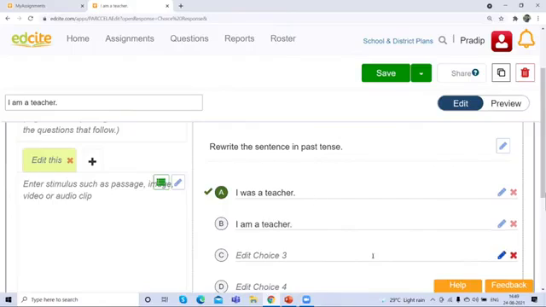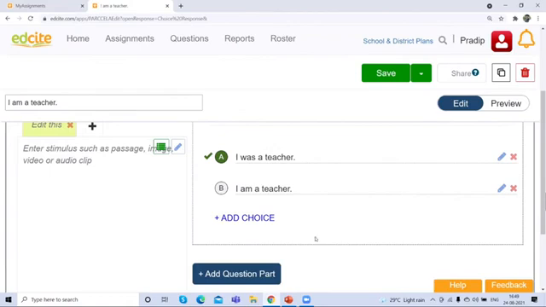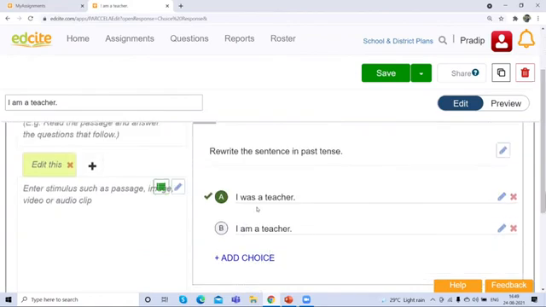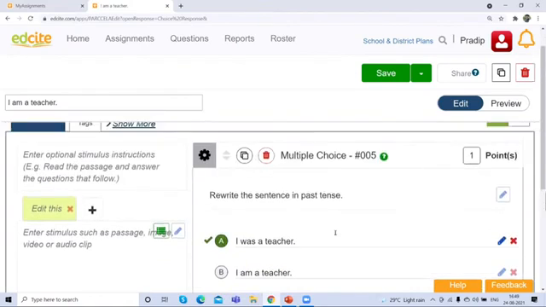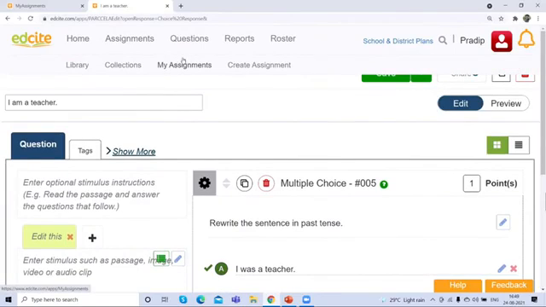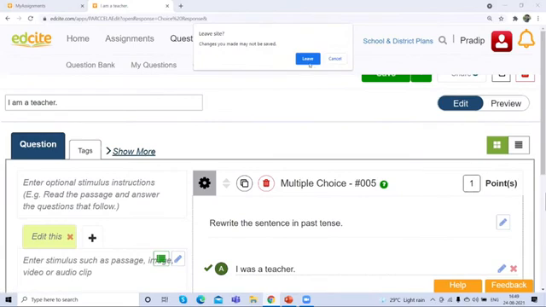Okay, I will delete both of these. Here I have created a multiple choice question. Already you can see the correct answer here, and I will save it to my folder. Let's see, is it seen in my folder? Yes, question folder.